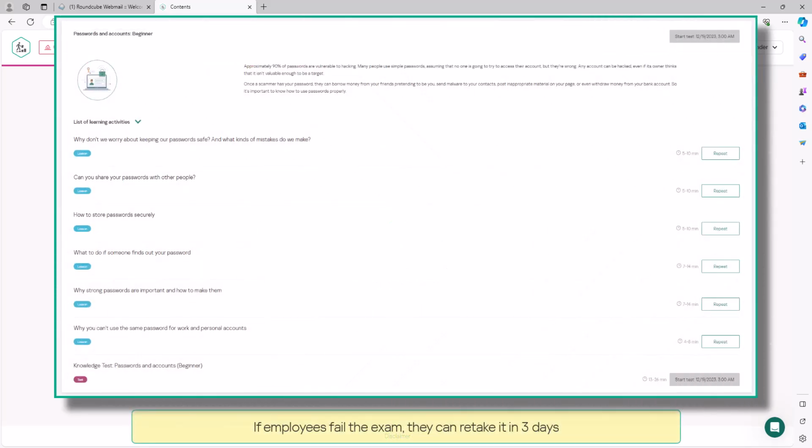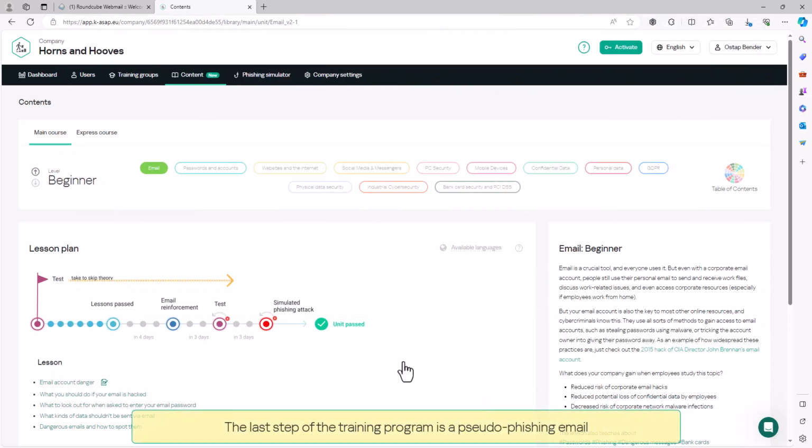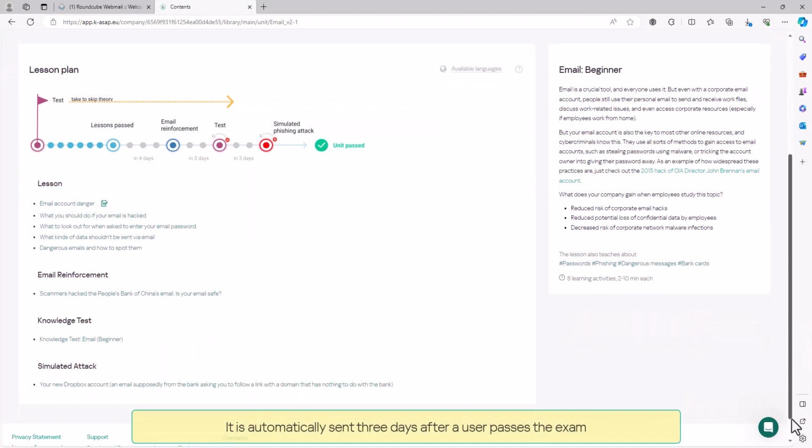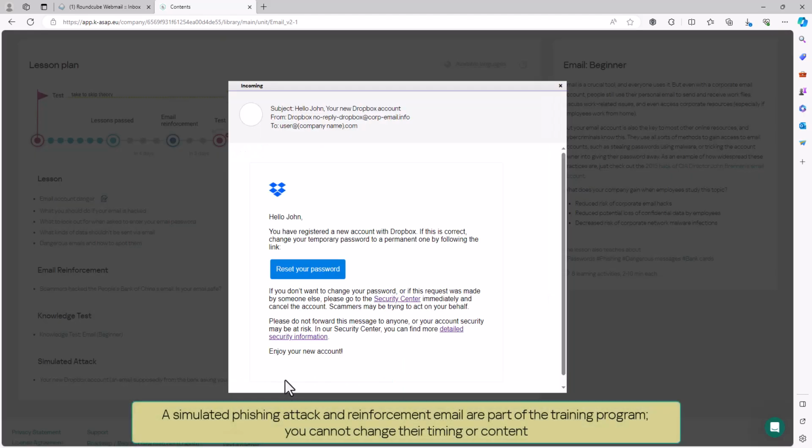If employees fail the exam, they can retake it in 3 days. In the meantime, users can review all the materials they have completed. The last step of the training program is a pseudo-phishing email. It is automatically sent 3 days after a user passes the exam. A simulated phishing attack and reinforcement email are part of the training program. You cannot change their timing or content.